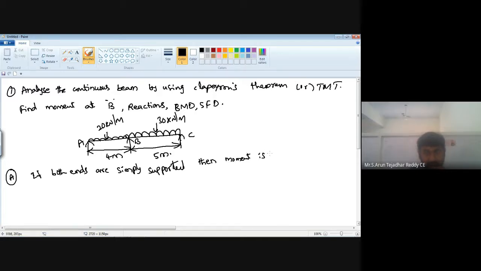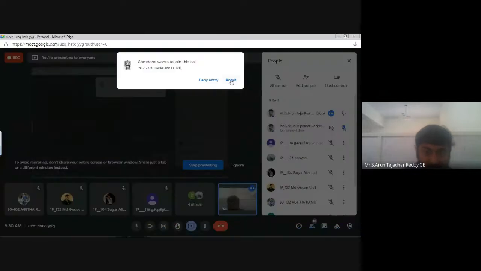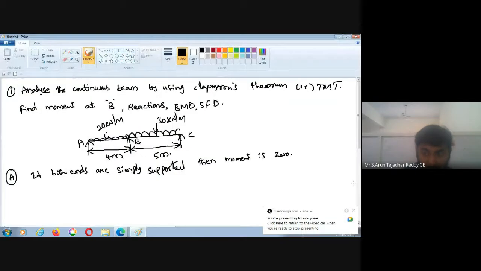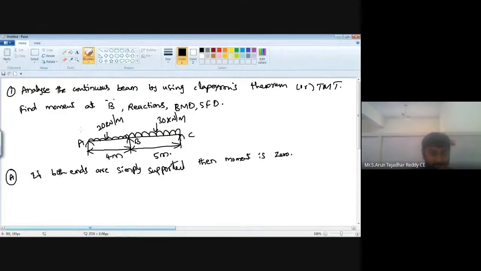If you observe this diagram carefully, point A and point C both are simply supported. So we can write MA is equal to 0 as well as MC is equal to 0. Both ends A and C are simply supported, so for that reason MA is equal to 0, MC is equal to 0.